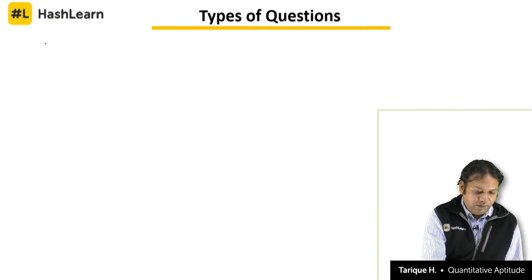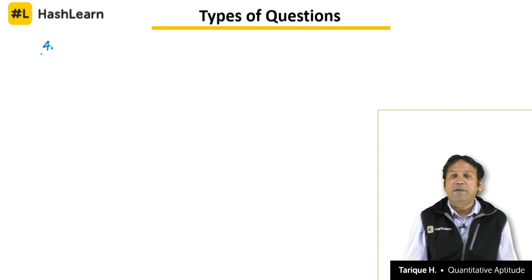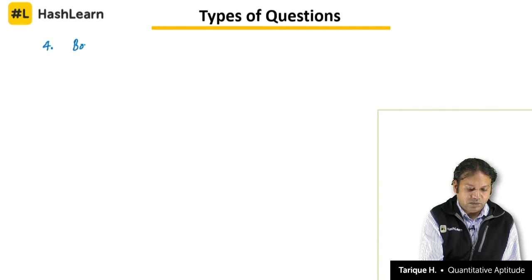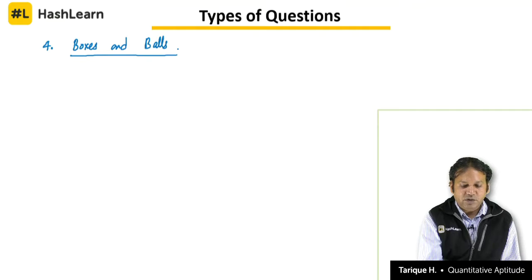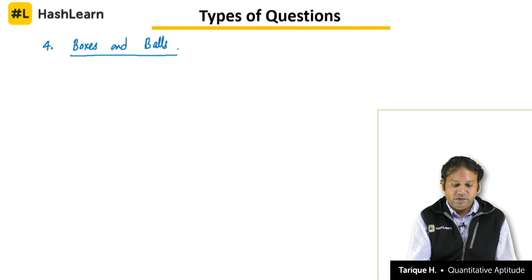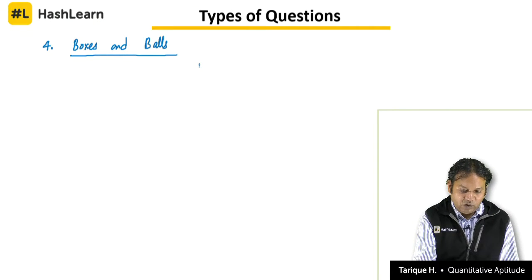And the fourth type of question, which is again very common and popular and most frequently asked also, is questions on boxes and balls, boxes and balls. And I will explain this to you with the help of an example itself. Let us say this is a box, and this box contains 8 red balls and 6 black balls.